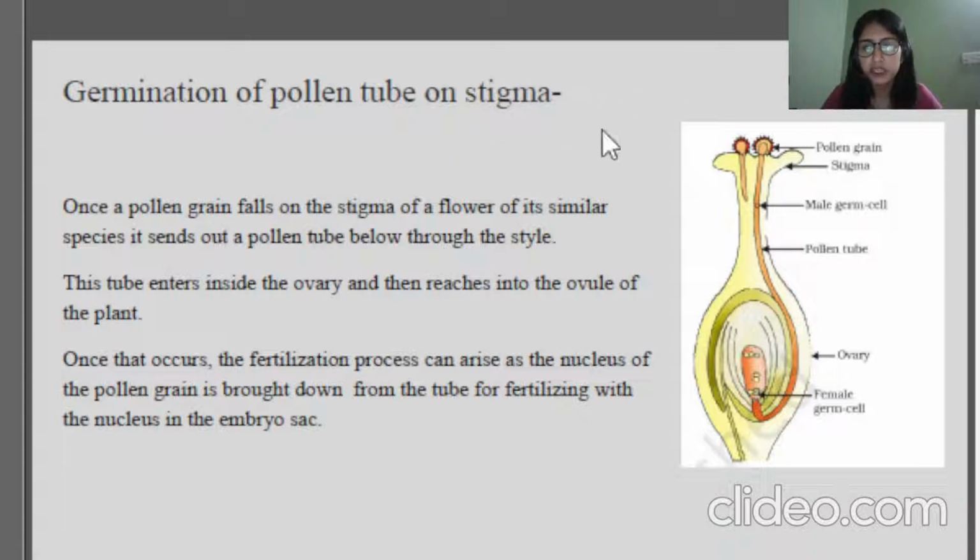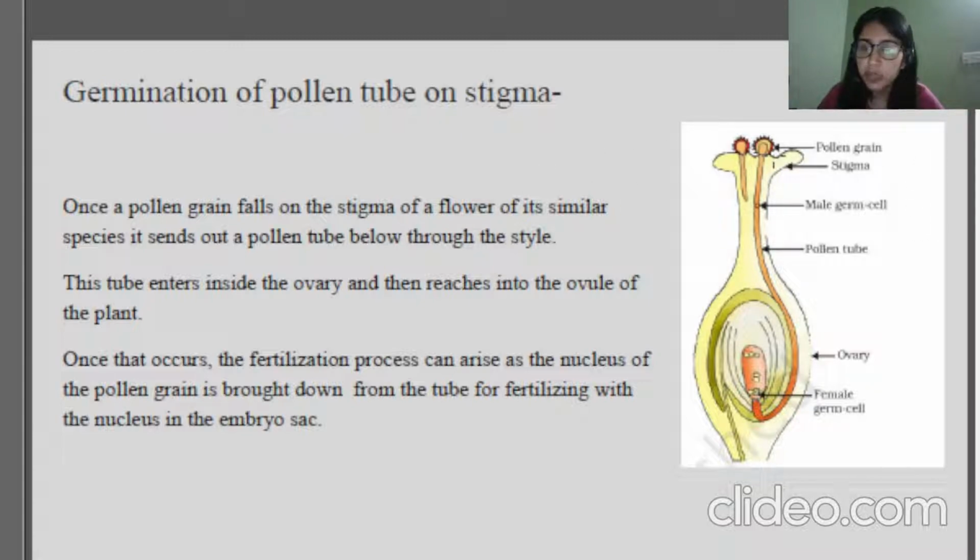If they are not from the similar species, you must have been thinking that any pollen can land on the stigma. If it is cross pollination, then pollen from another part of the plant, or pollen from another species, can also land over the stigma of the flower. But how will the flower detect it? It is the work of the stigma. Some chemicals present in the stigma work like gatekeepers, checking whether the pollen that has fallen over it is from the same species or not. If it is not, they show incompatibility, like this, where the pollen tube is not able to develop properly.